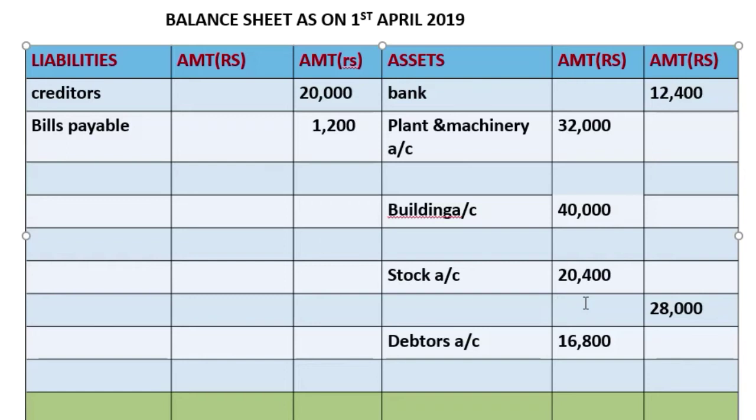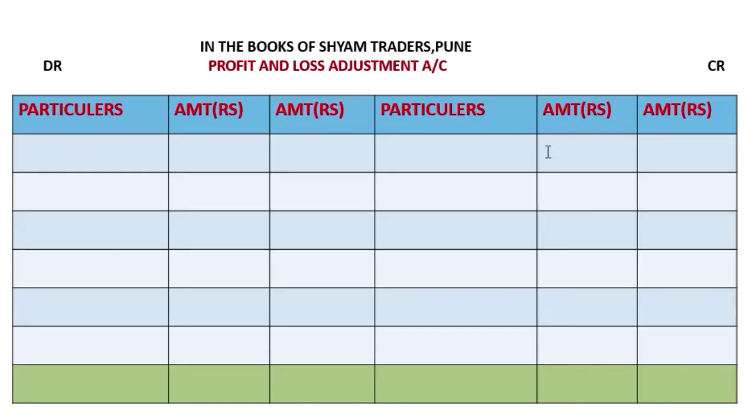It's an appreciation of 7,600, plus. Now this will go in the profit and loss adjustment account, credit side, by stock account, 7,600.